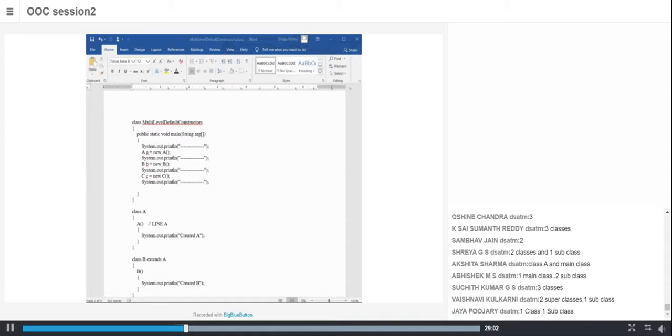So Abhishek, according to you, this one is the main class and class A is a subclass. Okay, a subclass of what? What is the parent of this class A? Oh God. Jai says 1 class and 1 subclass. Okay, stop all. This shows how much you know about classes.